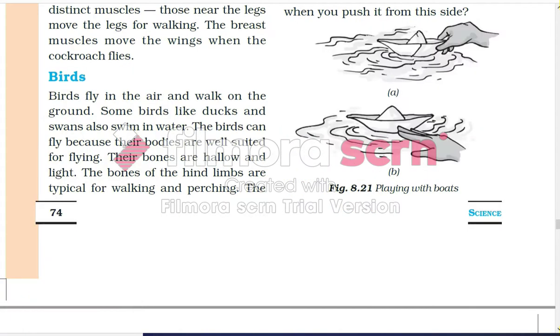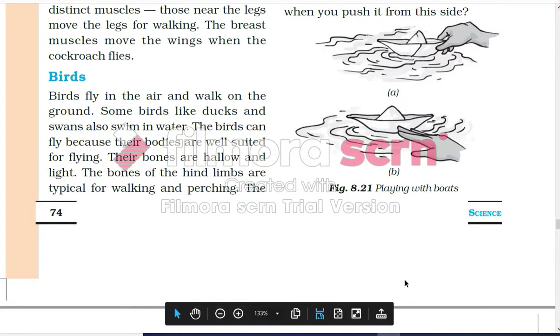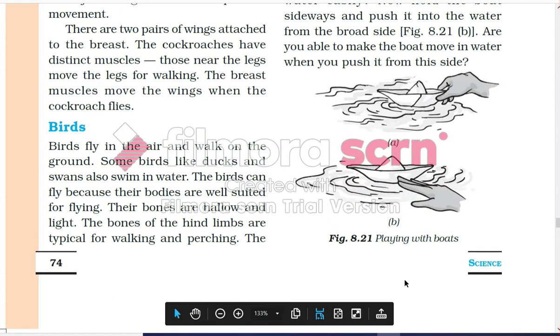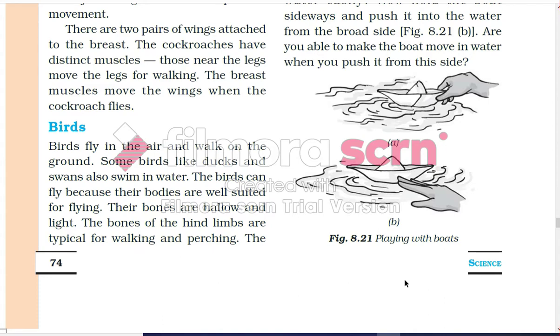Now we are going to talk about birds. Birds fly in the air and walk on the ground. Some birds like ducks and swans also swim in water. The birds can fly because their bodies are well suited for flying. Their bones are hollow and light.